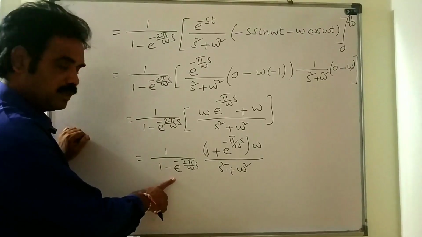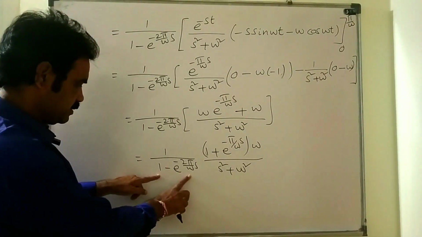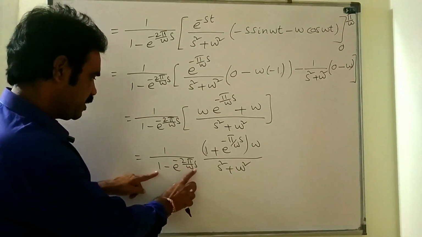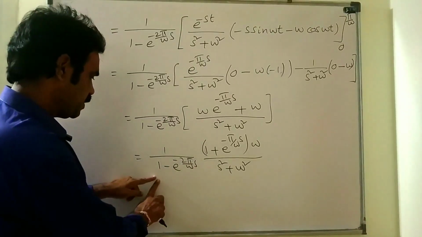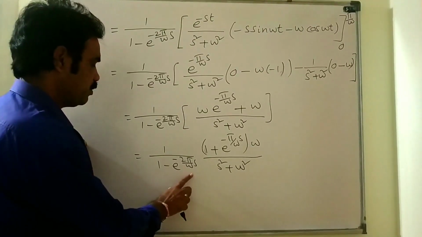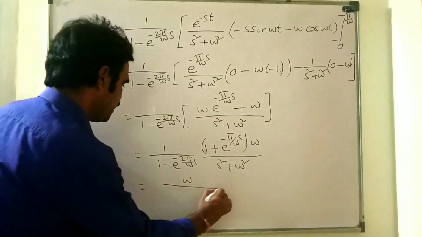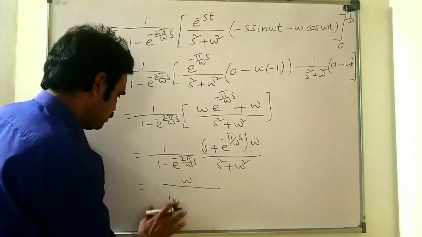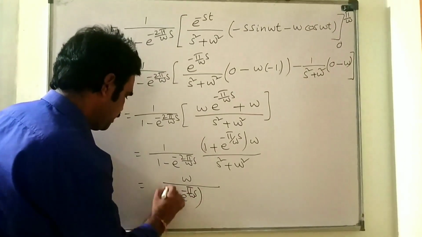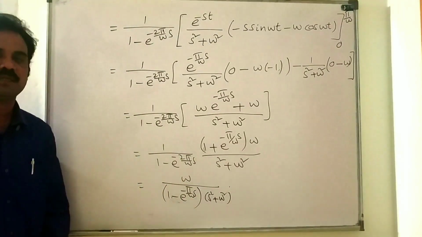Okay, so you know that a square minus b square equals a plus b into a minus b. Now this can be written as 1 square minus e power minus pi by omega s whole square, that is 1 plus e power minus pi by omega s into 1 minus e power minus pi by omega s, and 1 plus e power minus pi by omega s cancels. This becomes omega by 1 minus e power minus pi by omega s into s square plus omega square. This is the required Laplace transform.